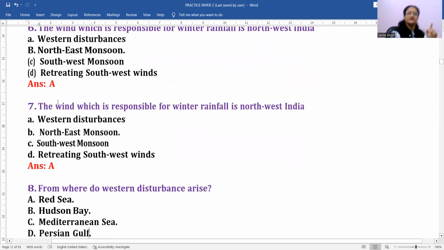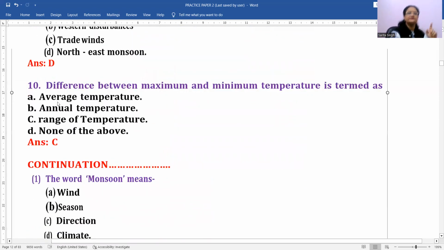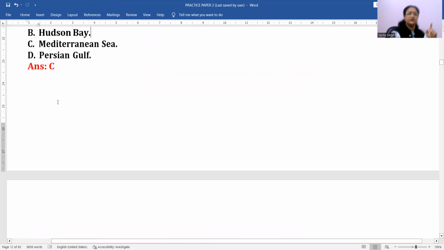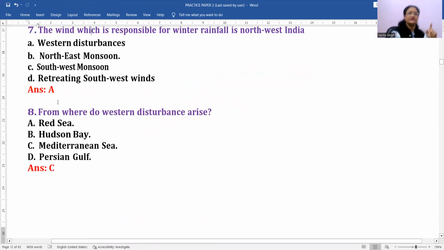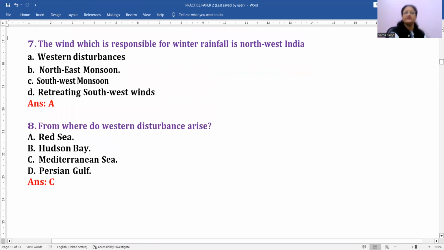Next is the wind which is responsible for winter rainfall in northwestern India. This is done. From where do western disturbances arise? Where do western disturbances come from? These temperate cyclones, they come from which side? They are coming from the Mediterranean Sea. So C will be the correct option under this.